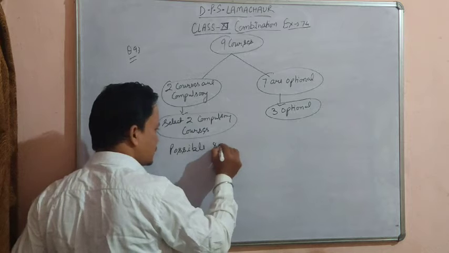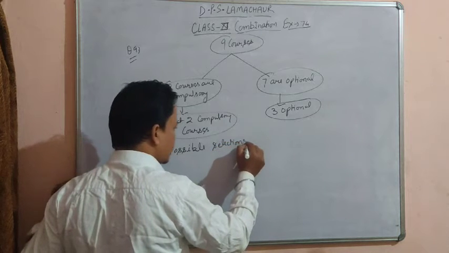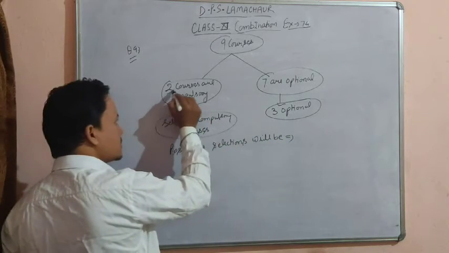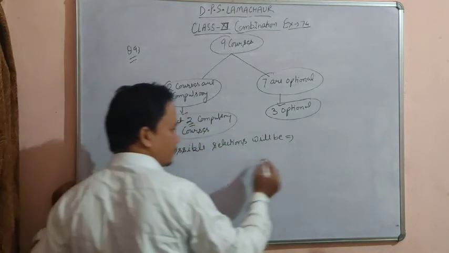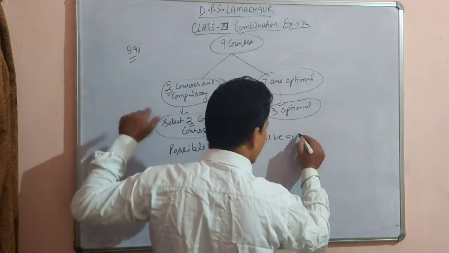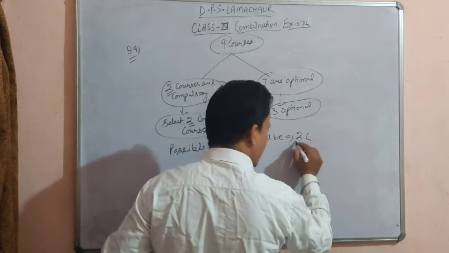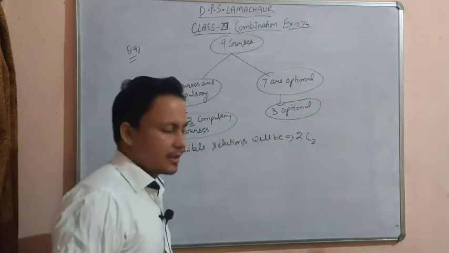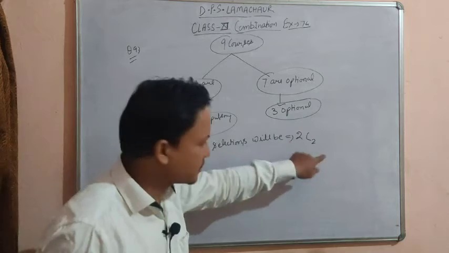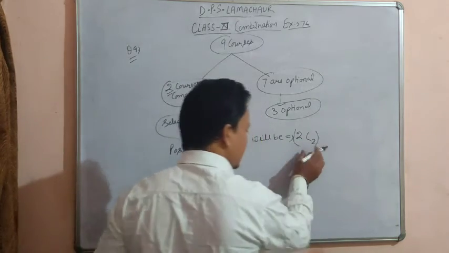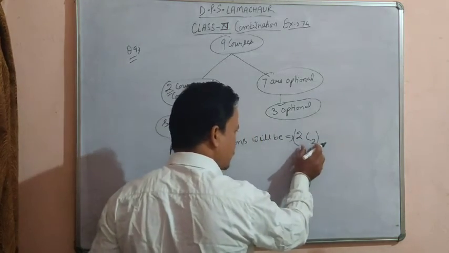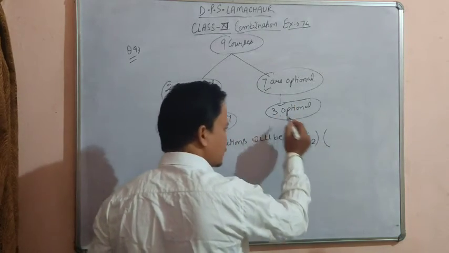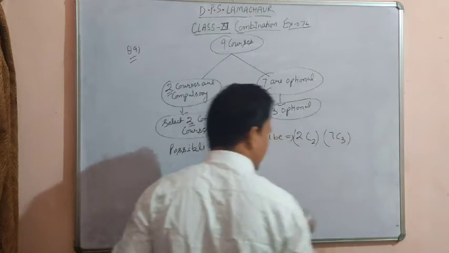The possible selections will be: out of these given 2 we have to select 2, because these 2 courses are compulsory. So out of 2 compulsory subjects we have to select 2. How many ways will there be? 2C2. Out of the given 2 we select 2. So these are the selections of compulsory subjects. Now out of the given 7 optional we have to select only 3. So the possible number is 7C3.